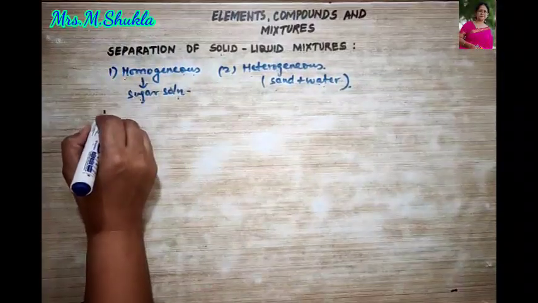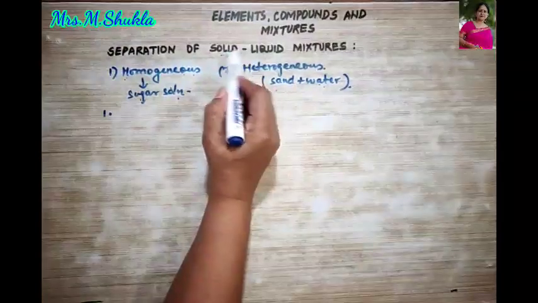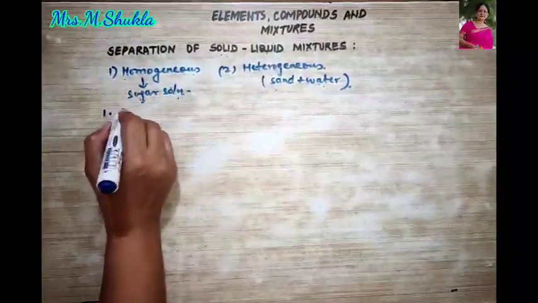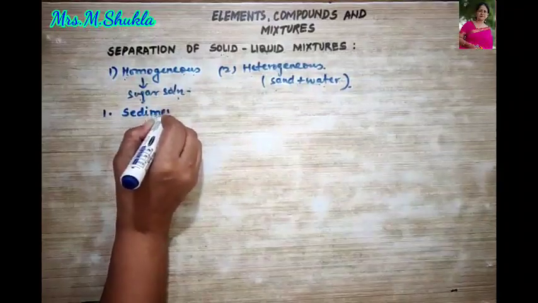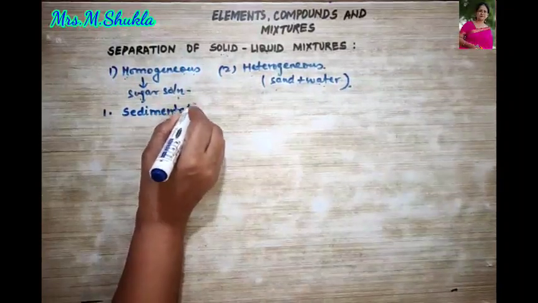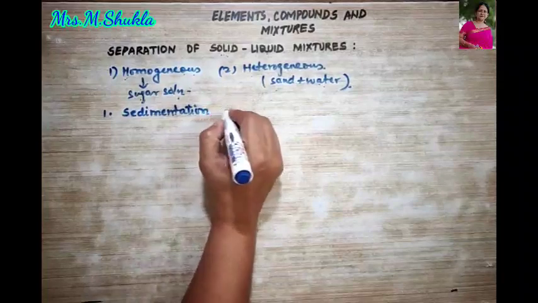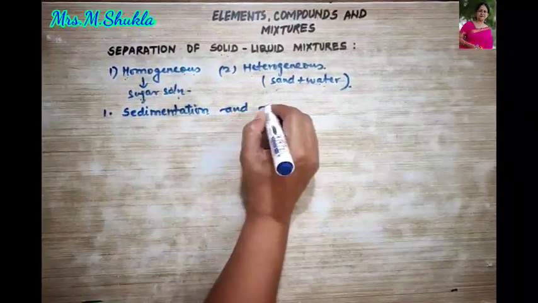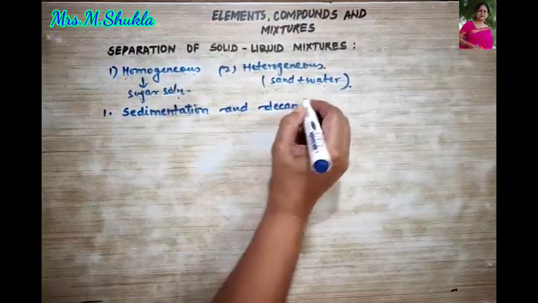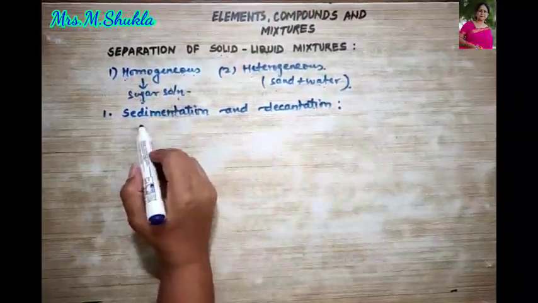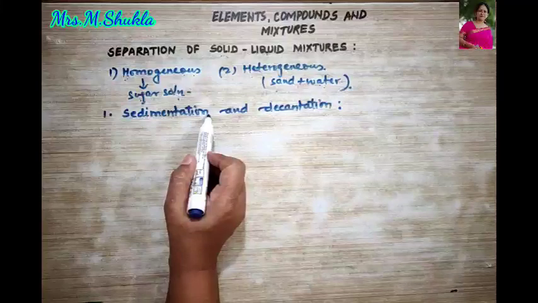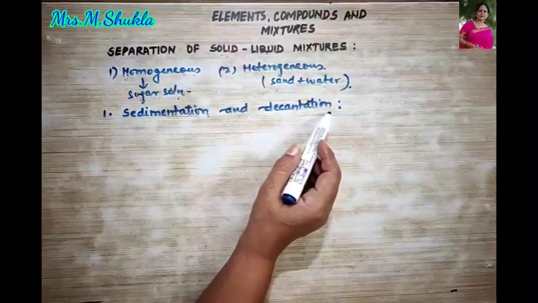So, the first method to separate a solid liquid mixture could be by the process of sedimentation. So when we use the word sedimentation, we also use the word decantation. So now let us understand what do we mean by sedimentation and decantation.